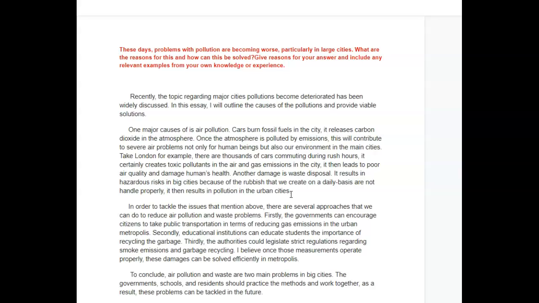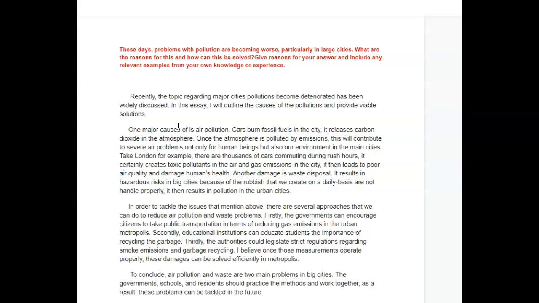Now that I've read the entire paragraph, what you're basically telling us is that there are two problems that cause pollution in cities. One of them is fossil fuels, and the other one is waste disposal. So, that said, we now have to rewrite this first sentence, and it should be: there are a number of causes of rising pollution levels.